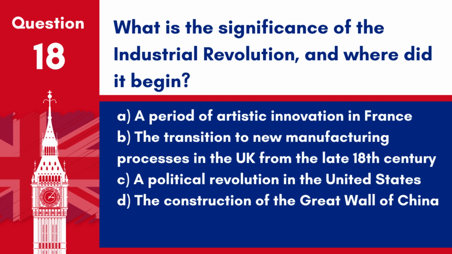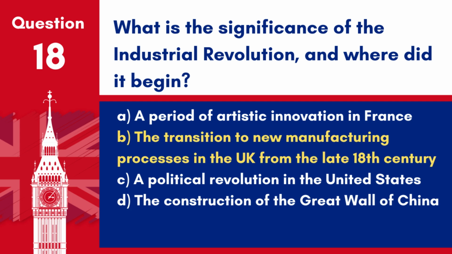Question 18. What is the significance of the Industrial Revolution and where did it begin? A. A period of artistic innovation in France. B. The transition to new manufacturing processes in the UK from the late 18th century. C. A political revolution in the United States. D. The construction of the Great Wall of China.